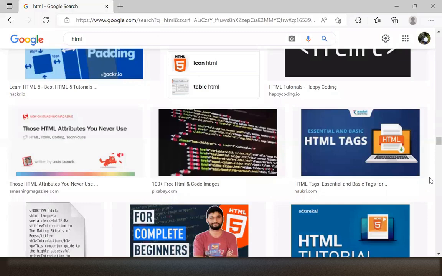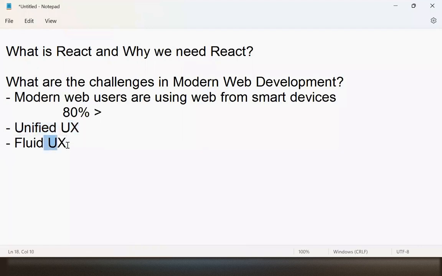So one of the major challenges is unified, another one fluid. I hope everyone is clear with these 2 points. What is unified experience and what is fluid experience? We have unified, we have fluid. Another very important challenge is loosely coupled and extensible.